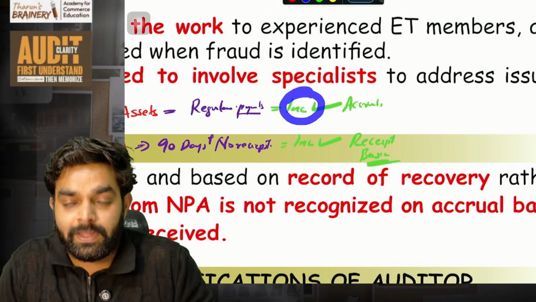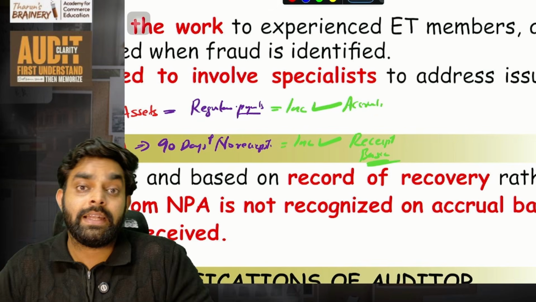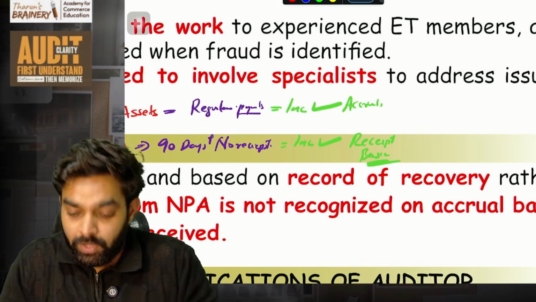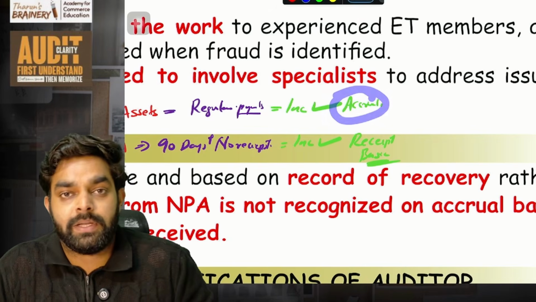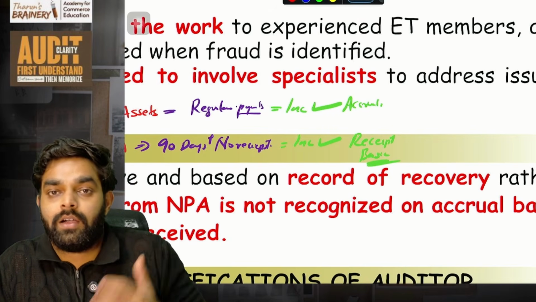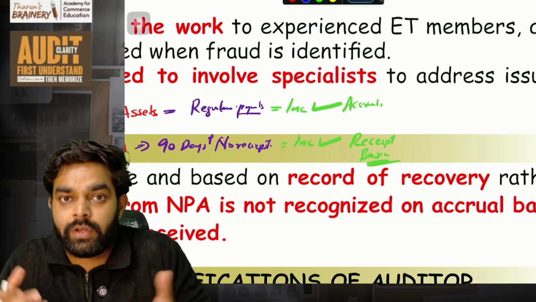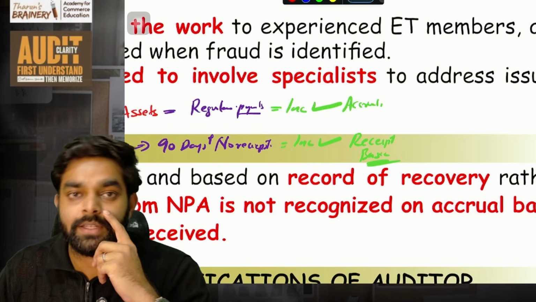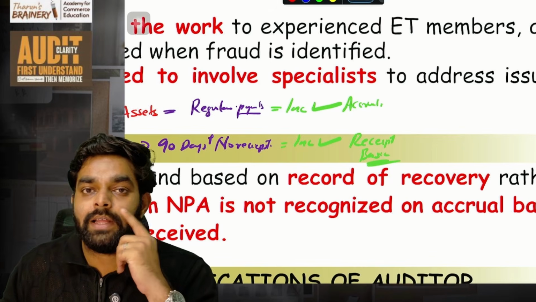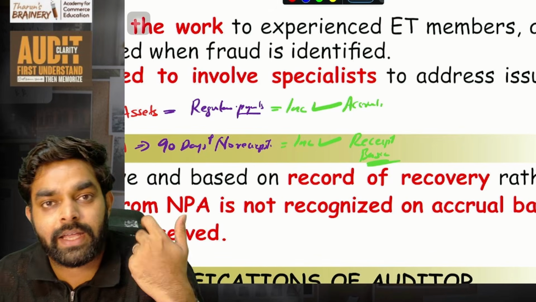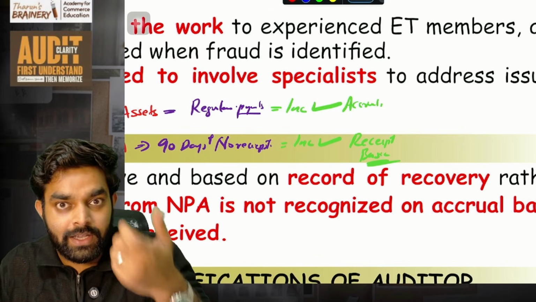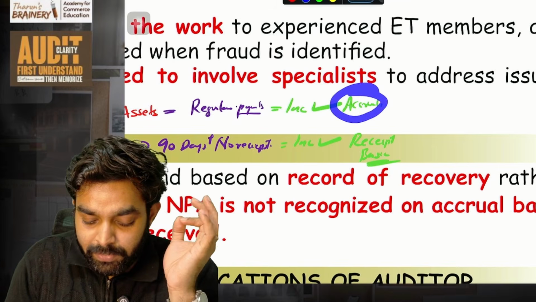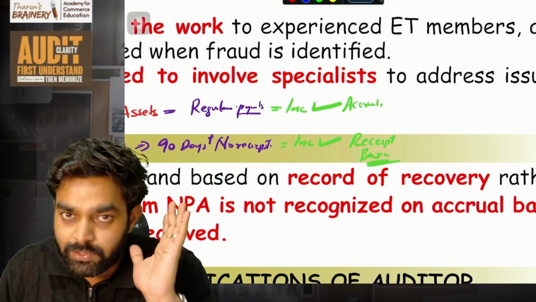So in regular payments, if payment is proper, like EMI, everything is coming properly, then the income from that, the interest component you receive from that loan, is recognized on accrual basis. That is, whenever it becomes due, the bank can recognize that as income. There is no need to wait for the receipt. Whenever on the 15th of every month interest becomes due, on the 15th itself they can recognize the income. Then the money is received only on the 20th, but still on the 15th itself they can recognize income. Learn it like this, then bank is easy. Because this is regular payment, every month is coming properly, so you can do like that.